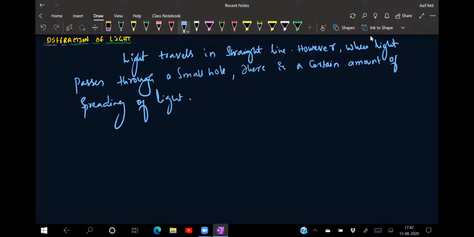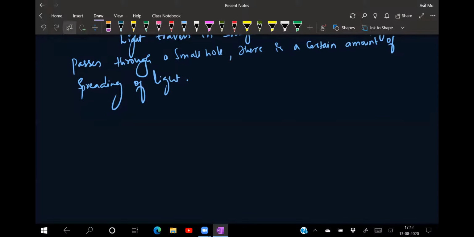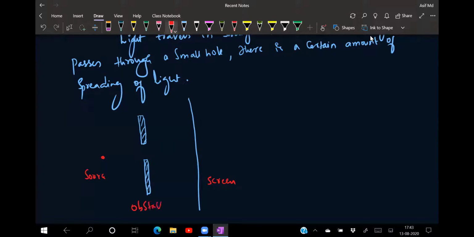Even when light passes through an obstacle, it appears to bend around the edges of the obstacle and enters into the geometrical shadow. For example, if I take this as the screen, and here is an obstacle like this. Let us try to draw the diagram. This one is your screen and this is your obstacle. Obstacle means a block, like a cardboard, which is blocking the ray of light.